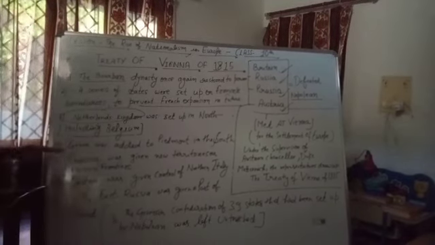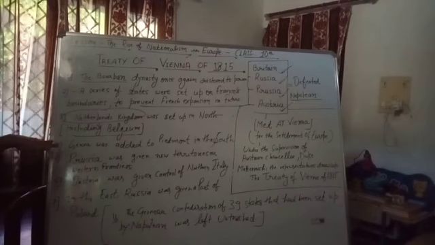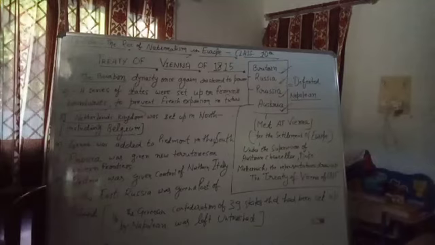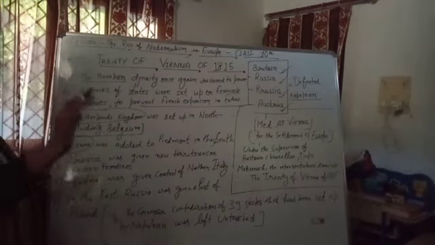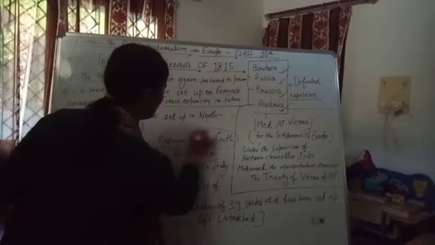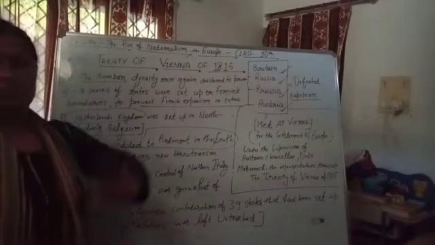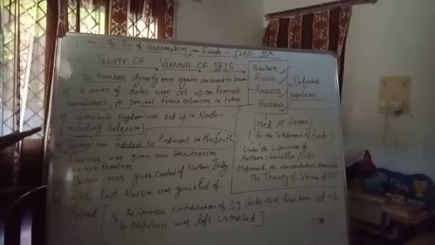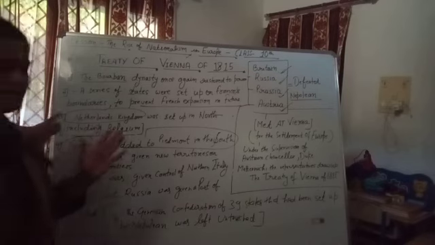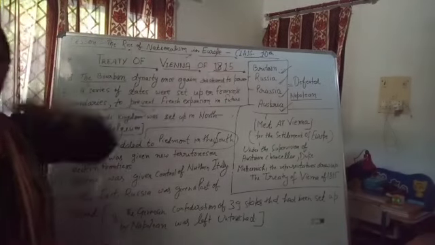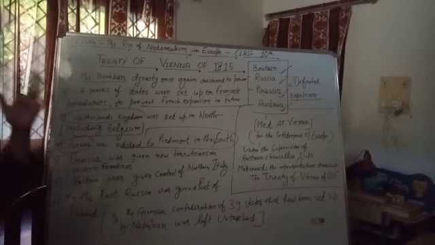Okay, next point of the Treaty of Vienna: Genoa was added to Piedmont in the south. Genoa was added to Piedmont in the south area. Okay, Genoa was settled to the south region. Now the next point, they were separating the units and then including them in particular territories, according to their discussion.